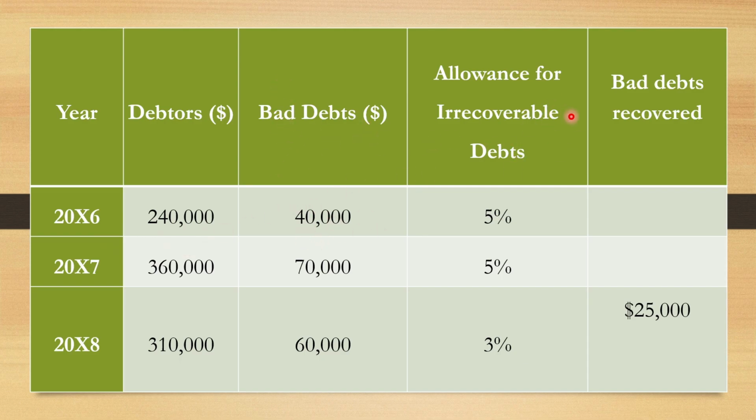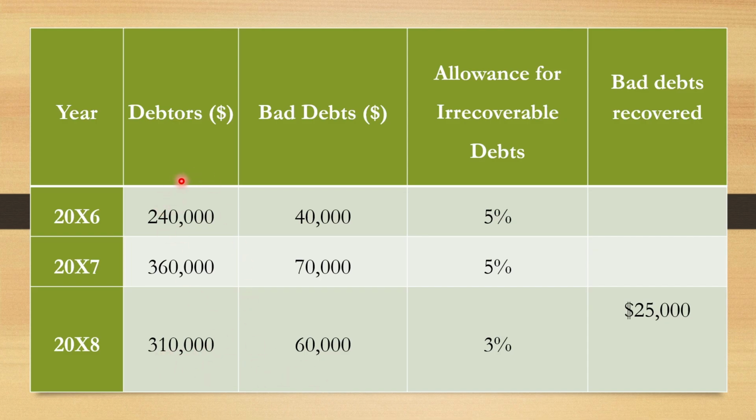Allowance for irrecoverable debts is 5%, and there is no bad debt recovered. So in the year 20x7, we have 360,000 as debtors. We have 70,000 as bad debts. We have also allowance for irrecoverable debts of 5%, and also in the same year there is no bad debts recovered. In 20x8, we have 310,000 as debtors.